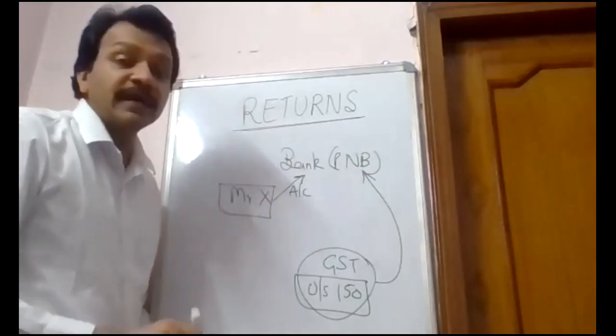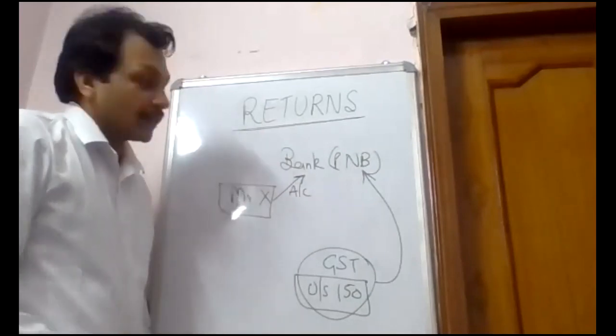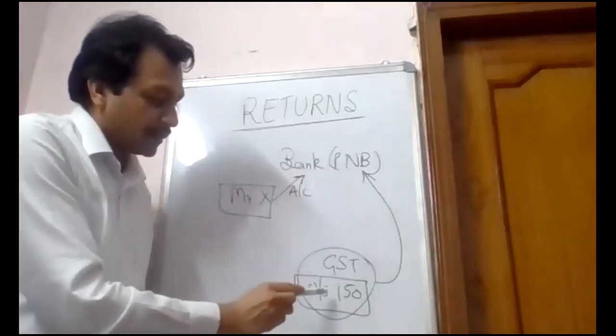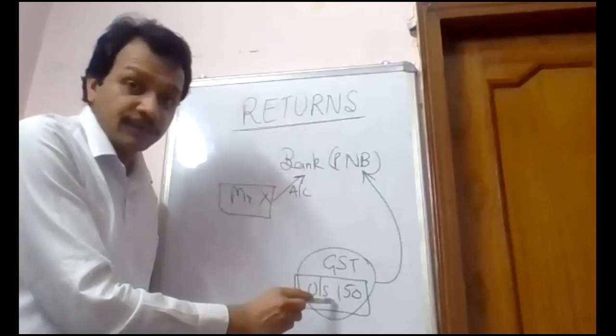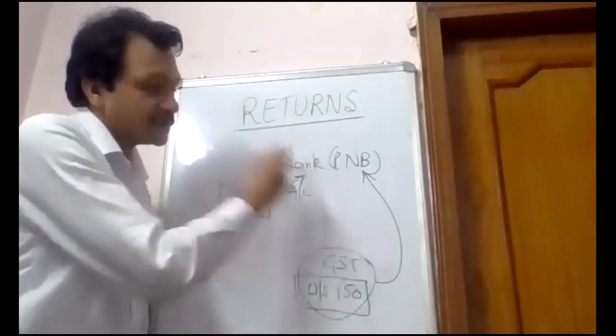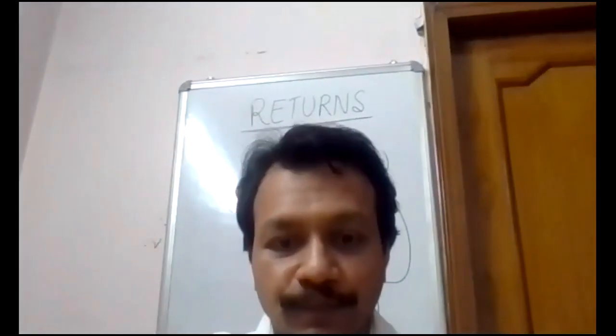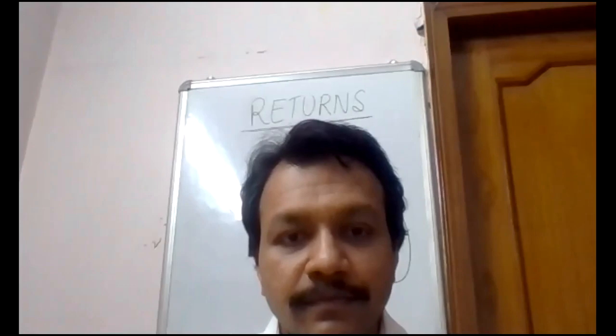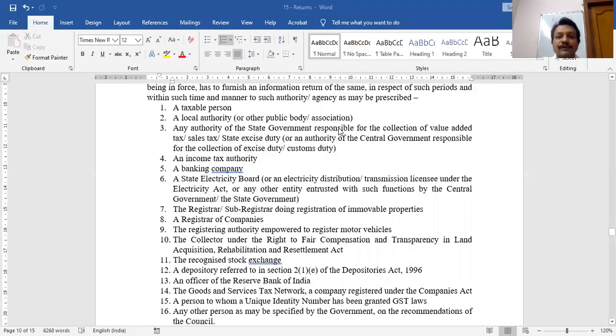PNB has to furnish the information to the GST department under section 150 about transactions done by Mr. X in this PNB. That's it. This is the relevance of section 150.